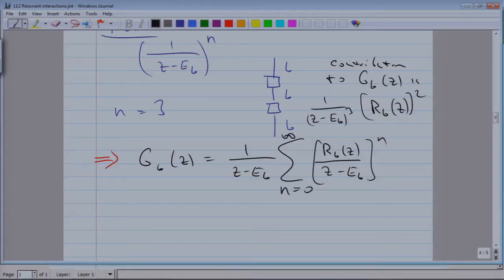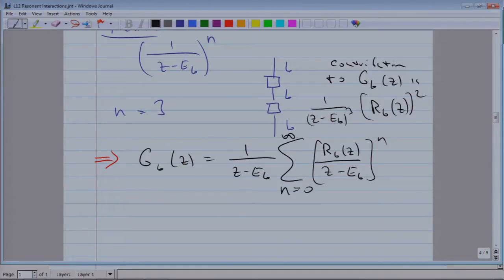So by looking at the terms which are bothersome and regrouping the infinite terms according to 1 occurrence, 2 occurrences, 3 occurrences of this divergent denominator, we have now found an exact expression for G_B of z.